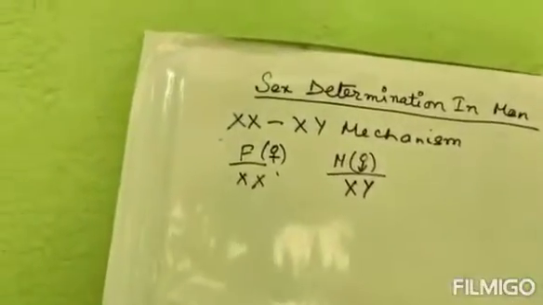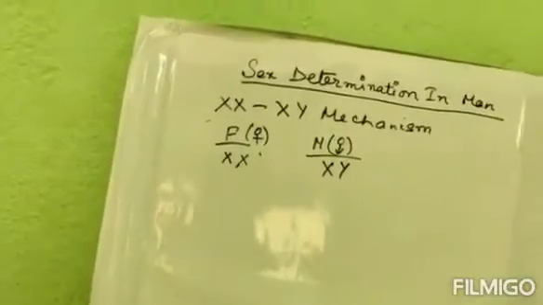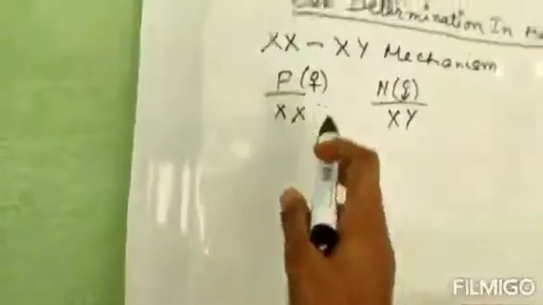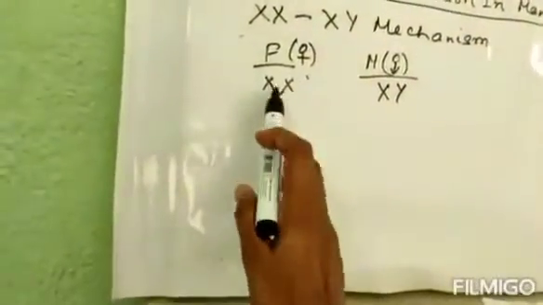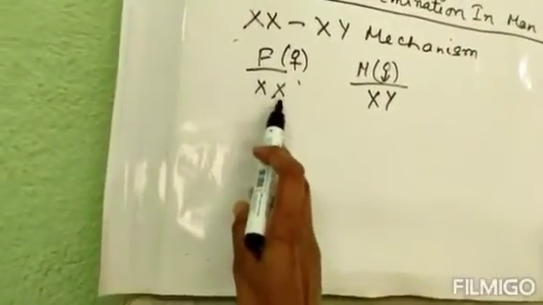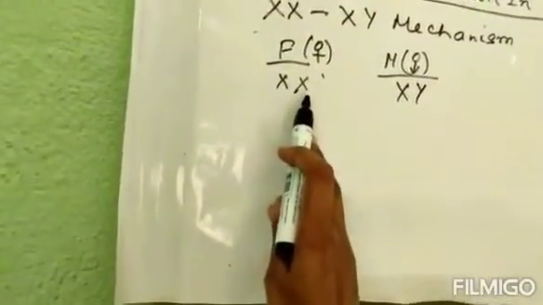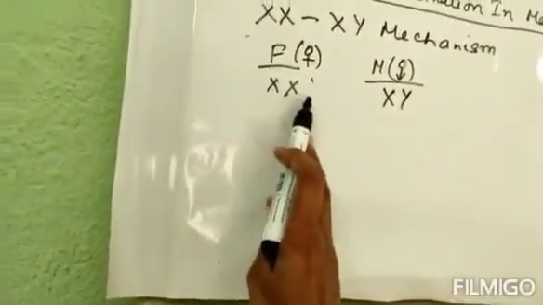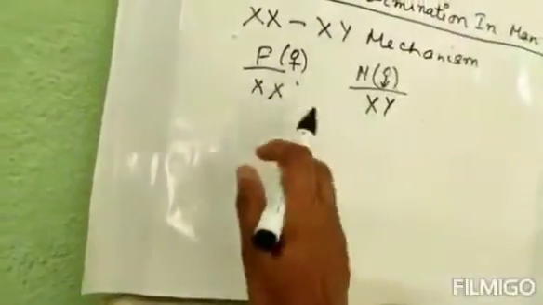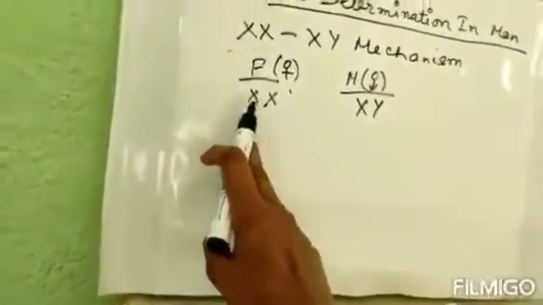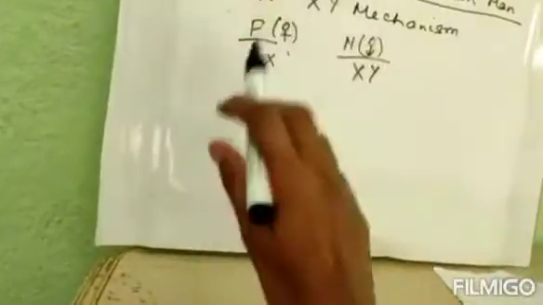Now we will go to some important things on this topic. The females actually produce only one type of gamete. You can see XX. They are having two sets of X, but they are possessing only one type of gamete, that is only X. Nothing other than X. Two sets of gamete but of one type.